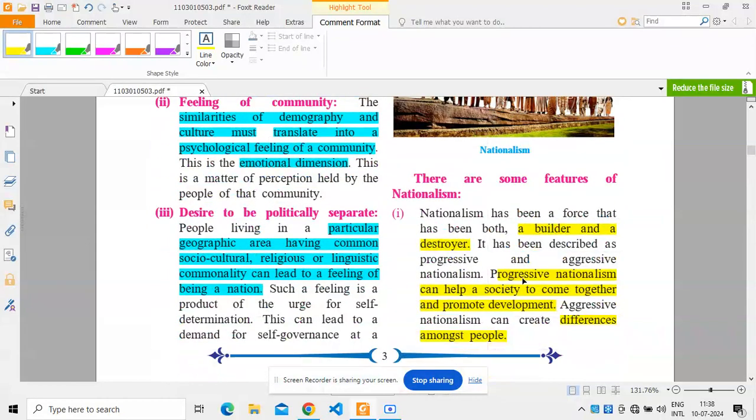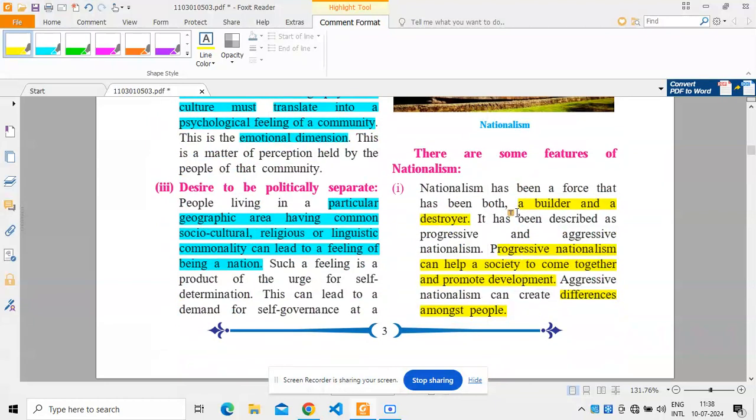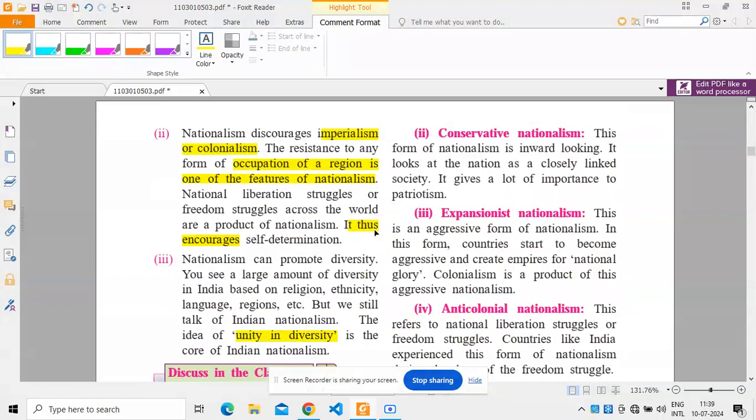So what are the features of nationalism? Nationalism has been a force that has been both a builder and a destroyer. It has been described as progressive and aggressive nationalism. Progressive nationalism can help a society come together and promote development, whereas aggressive nationalism can create differences amongst the people.